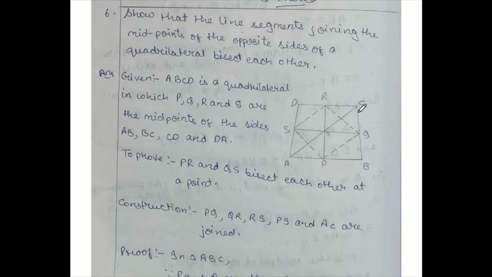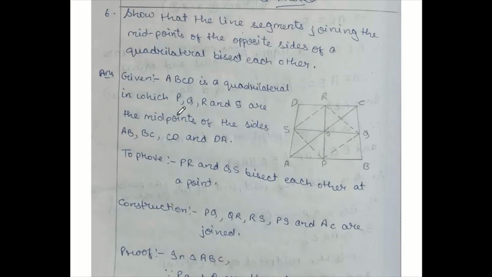In this triangle P and Q both are the midpoints, then this joining will be parallel to AC and will be half of AC. Same thing we will take for triangle ADC also. S and R both are the midpoints, then this joining will be parallel to AC and will be half of AC. From both the conditions, PQ and SR will be parallel and equal also. Then PQRS will be a parallelogram.